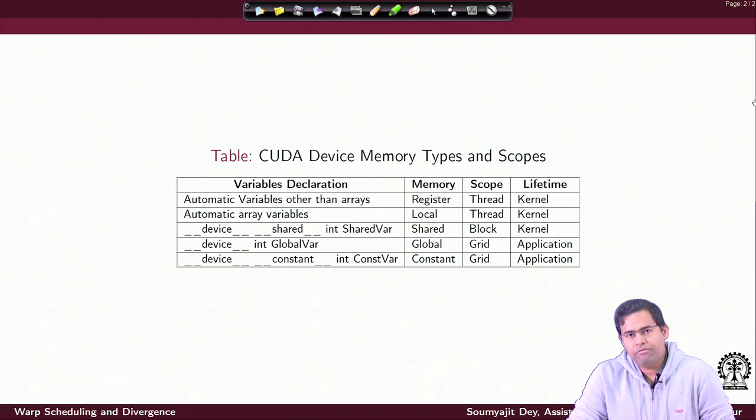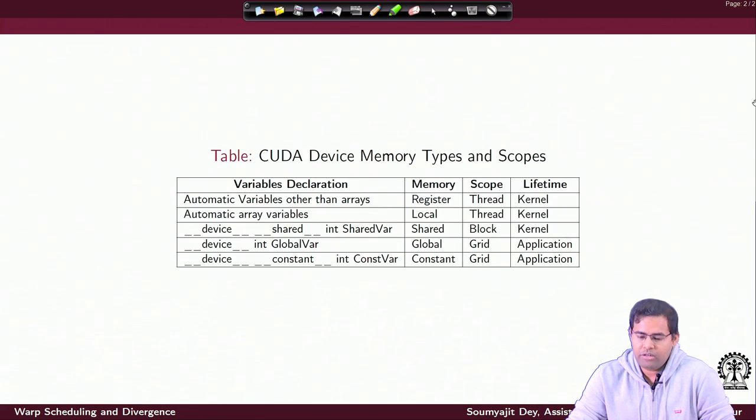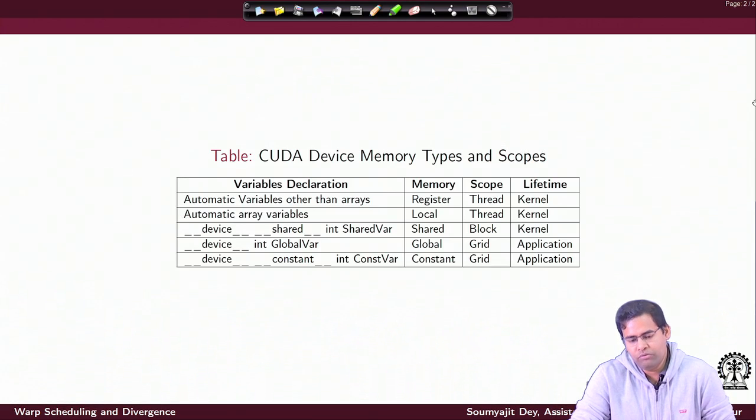So, if you have a local variable v which is going to be used by every thread, every thread will see its own copy of this variable, with a corresponding mapping in one of the registers. If you have an array variable, for that also the scope is thread. Every thread will see its own version of that array variable if it's declared inside the kernel as a local array variable. The memory type is local.